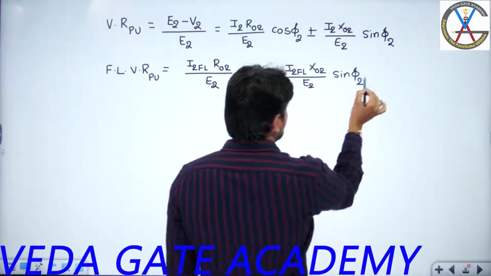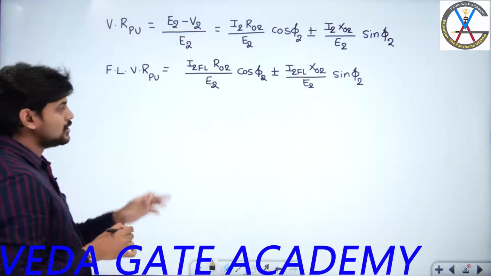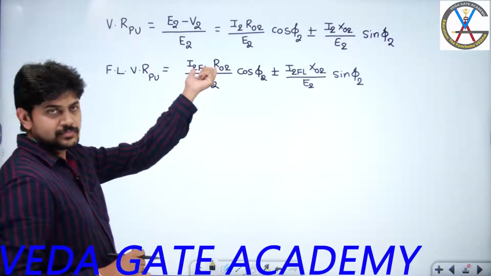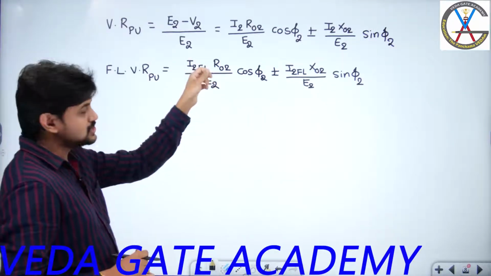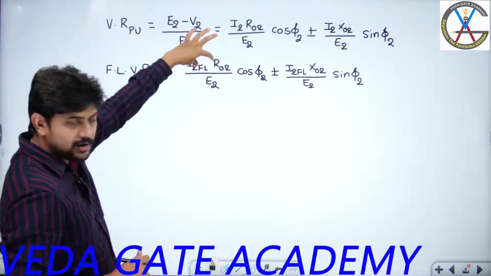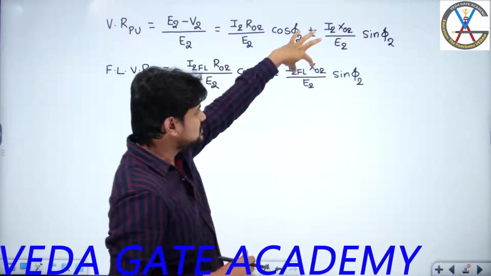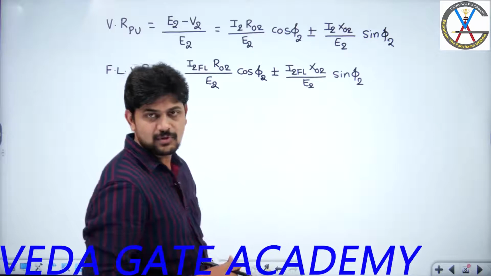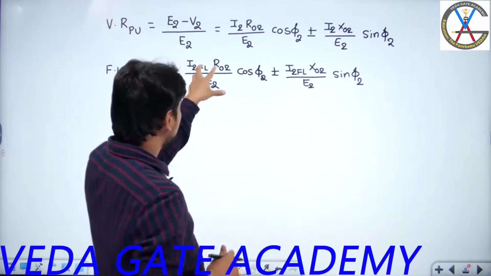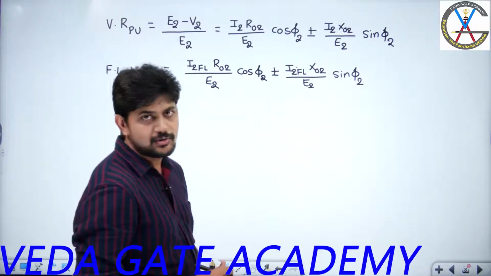Now if you clearly observe, this I2 full load R naught 2 divided by E2 is the actual resistive voltage drop divided by the base voltage. This is the actual leakage reactive drop divided by base voltage. So this is actual divided by base, which means you are going to get per unit values.